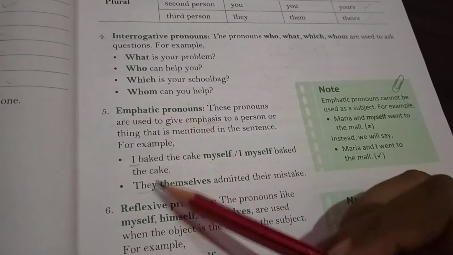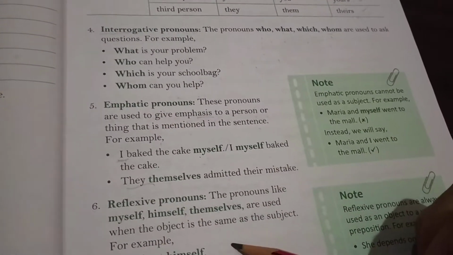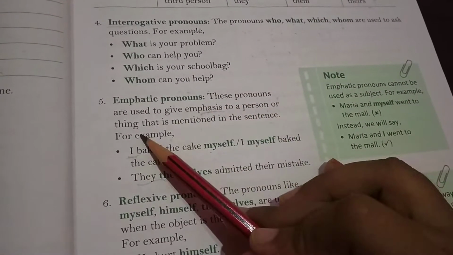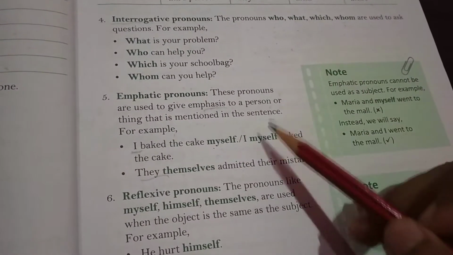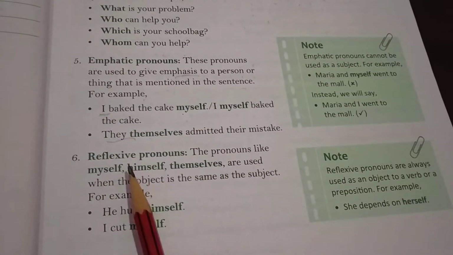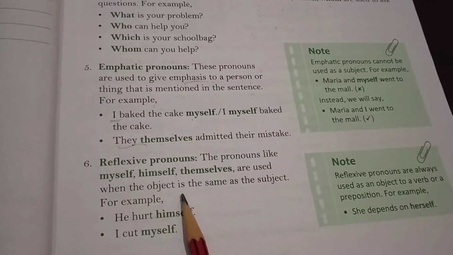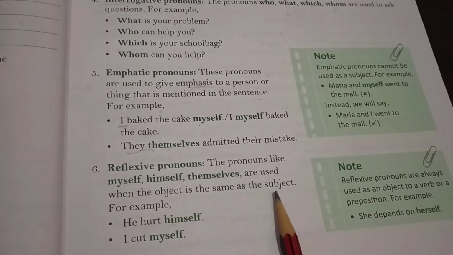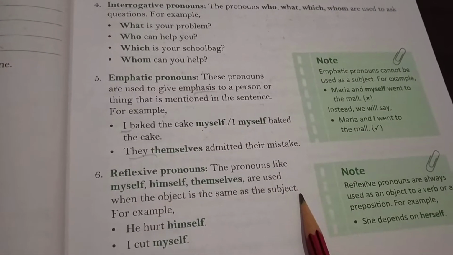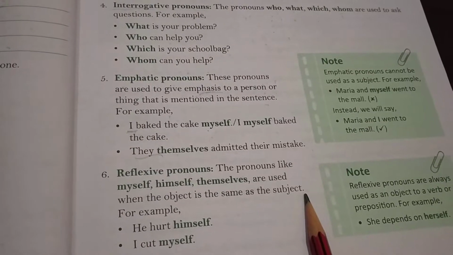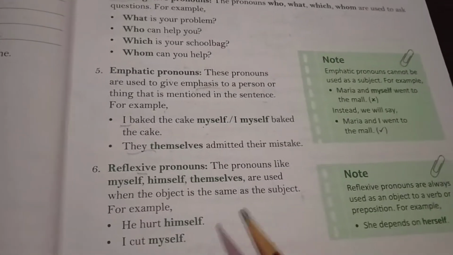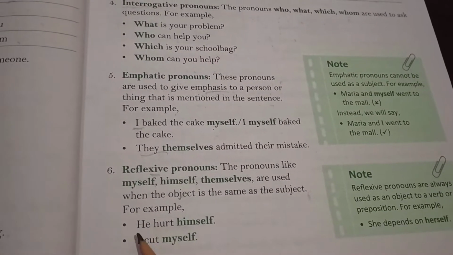Students, emphatic pronouns and reflexive pronouns look the same but their functions are different. Emphatic pronoun emphasizes a person or thing that is mentioned in the sentence, but reflexive pronouns, the pronouns like myself, himself, themselves, are used when the object is the same as the subject. When the object is the same as the subject, the reflexive pronoun reflects the subject. Like he hurt himself. Here it reflects the subject.